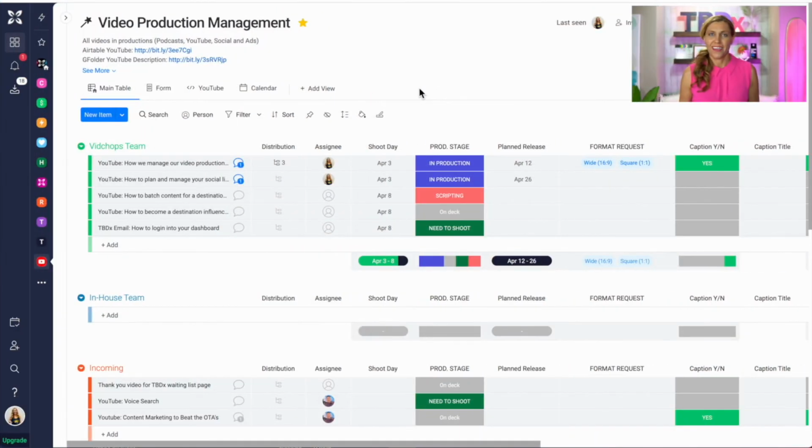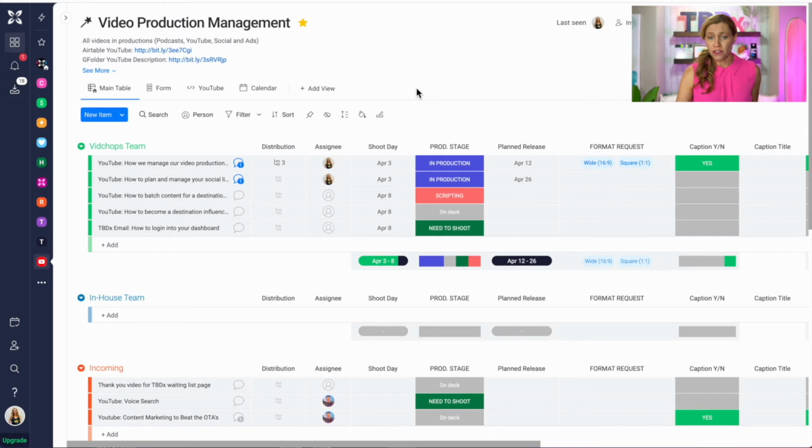Now, we've talked about organizing the video item in Monday.com, but we haven't talked about the conversation and the distribution organization. So now we're going to head back over to my screen share and talk about how to organize the conversation and the distribution. Okay guys, we are back in the video production workspace here, and I want to talk to you about where conversations are being held for each video content or item here, and I want to show you how we have organized our distribution for notes on how we're managing that distribution lifecycle.